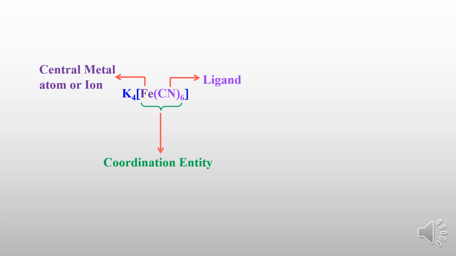Before the square bracket or after the square bracket, the ions that are present we will call counter ions, and the square bracket itself is called the coordination sphere. So before the coordination sphere or after it, if any ions are present, those are called counter ions. Always on the left side there will be positive ions, and on the right side negative ions.